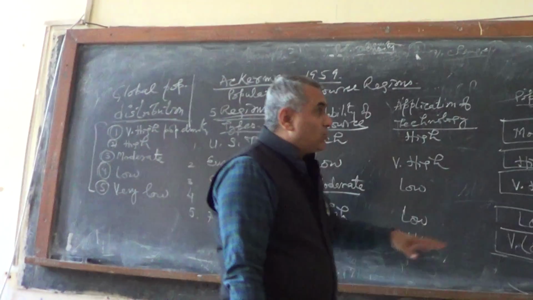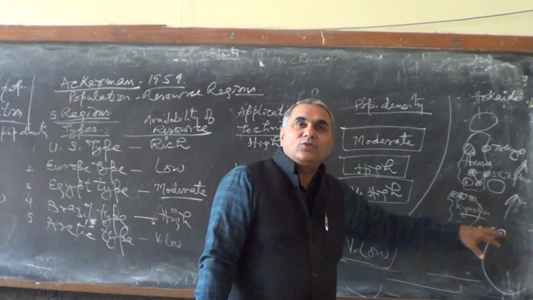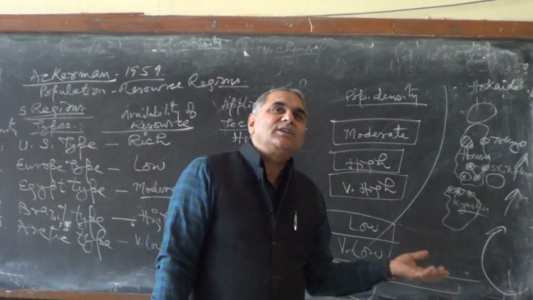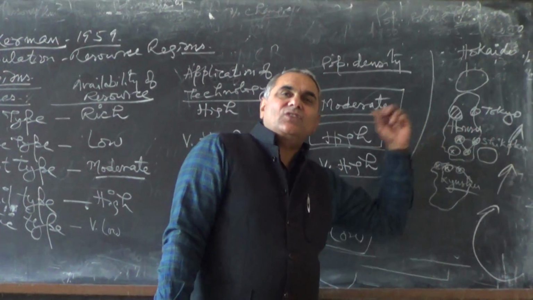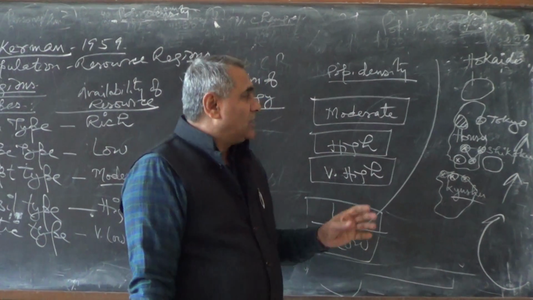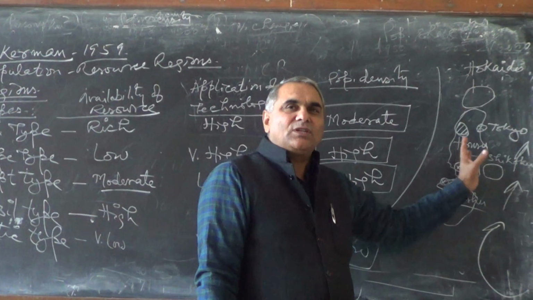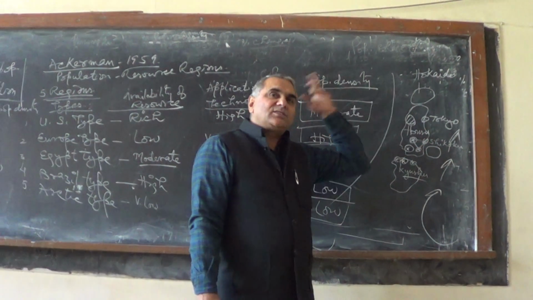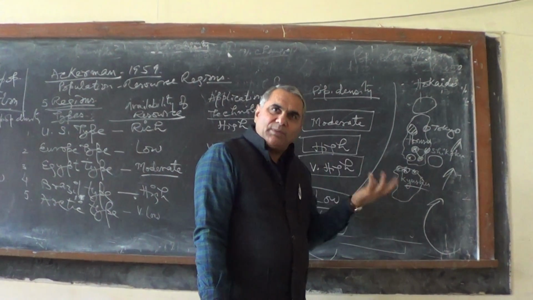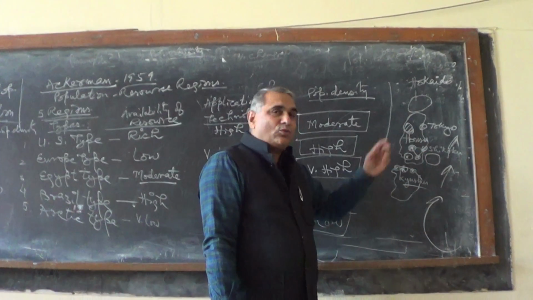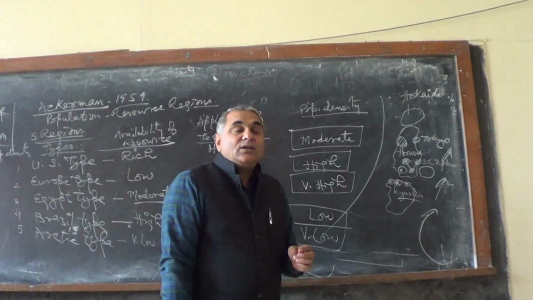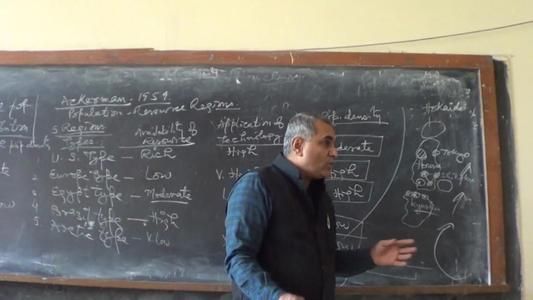Japan doesn't have agricultural land. They are not producing cotton, but they are the largest producer of cotton textile. They are the largest trader of cotton textile in the world. They import the best cotton from all over the world, make the best fabric from it, and supply it to the world market. So they are the best trader and largest producer. Osaka is bigger than Manchester. So they import everything.